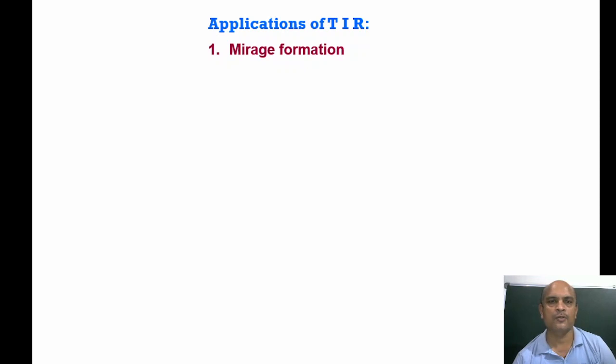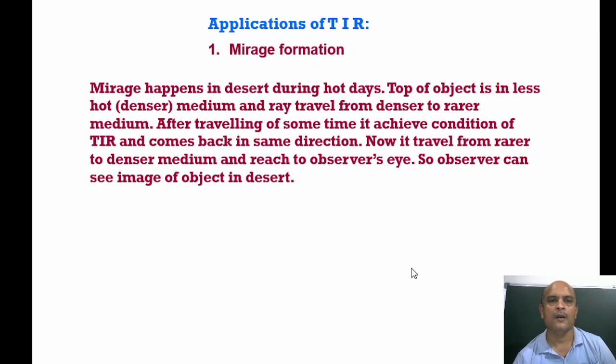The top of the object is in a less hot, denser medium, and the ray travels from denser to rarer medium. After traveling some time, it achieves the condition of TIR and comes back in the same medium. Now it travels from rarer to denser medium and reaches the observer's eye, so the observer can see the image of the object in the desert. This is the diagram for mirage formation.